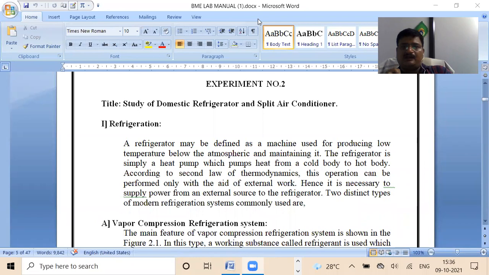Now, the outside atmospheric temperature is almost 42, 43, 45 degrees. But you can experience that the water inside that pot has a temperature around 20, 22, 25 degrees, and the drinking water available inside the pot is cold as compared to the atmospheric temperature.